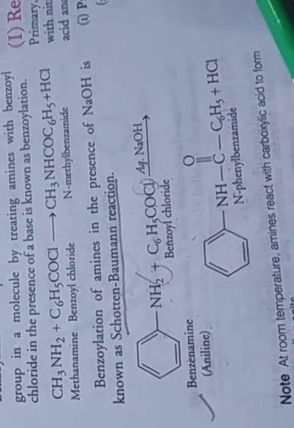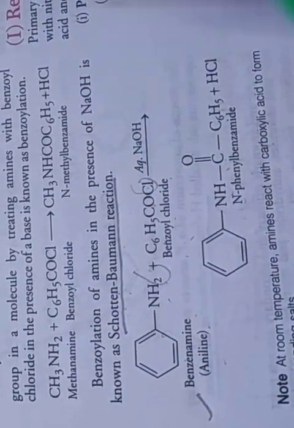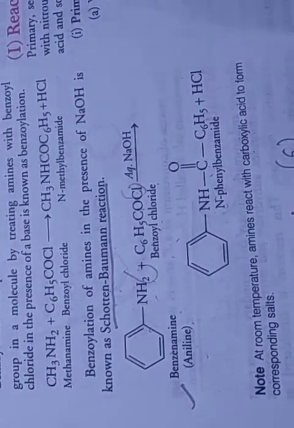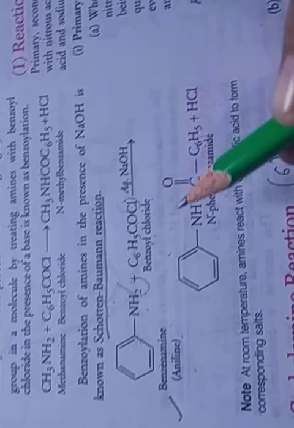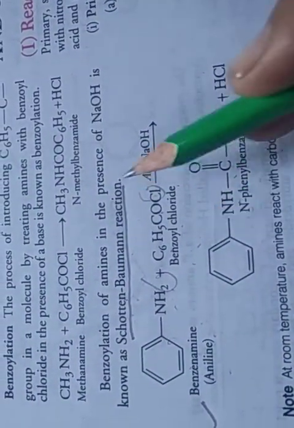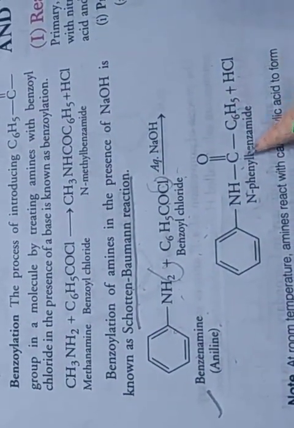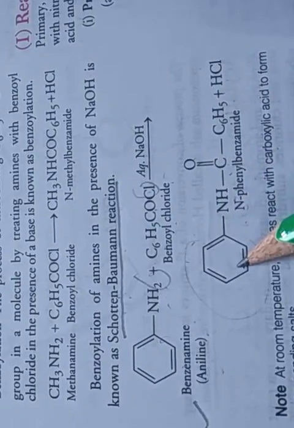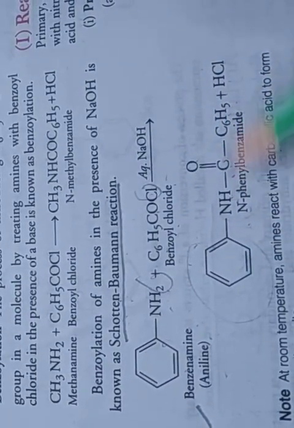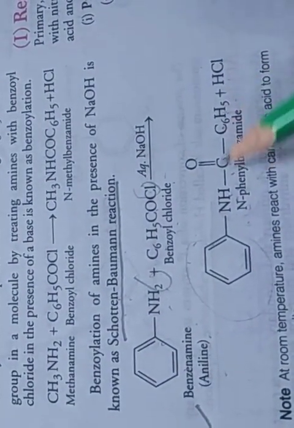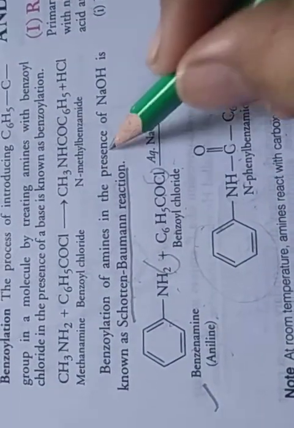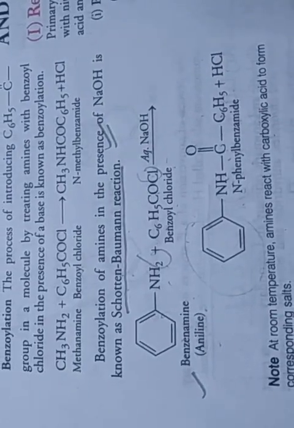But if you learn this reaction, you can easily write it, because it is an easy reaction. The name is of a typical type, Schotten-Baumann reaction, so you get confused. But the reaction is easy. Aniline reacts with benzoyl chloride, so HCl comes out and COC6H5 attaches to nitrogen. So nitrogen has the phenyl group attached, and this is the CONH amide group with benzene. So it is benzamide, and N-phenyl benzamide. This is known as the Schotten-Baumann reaction.